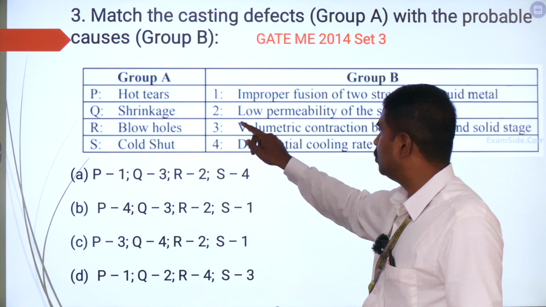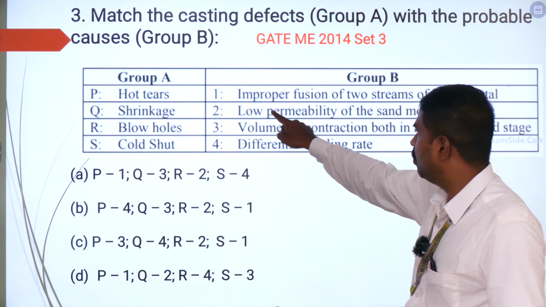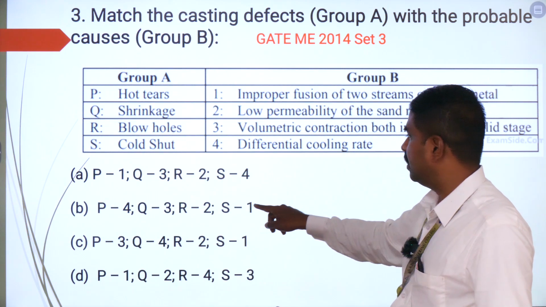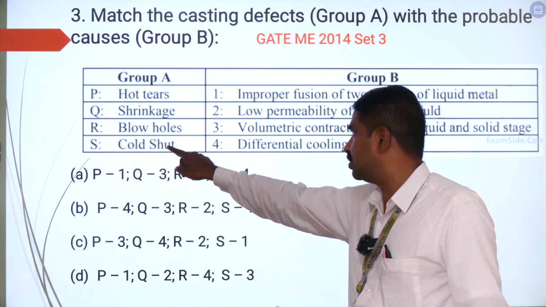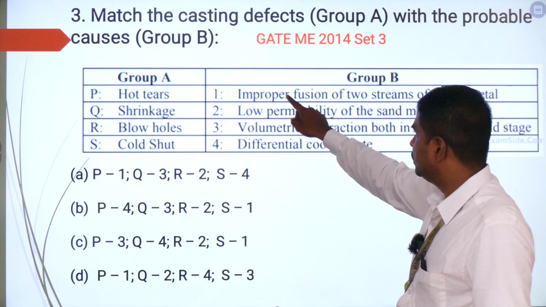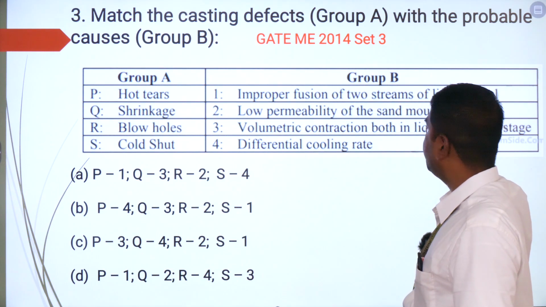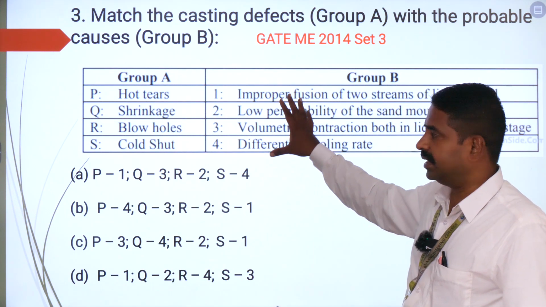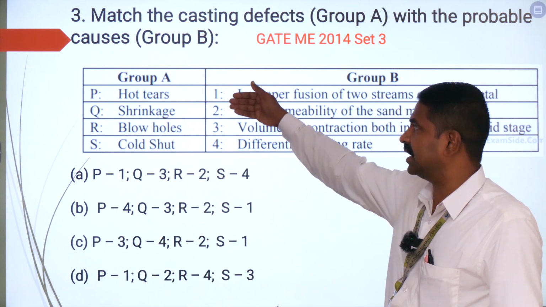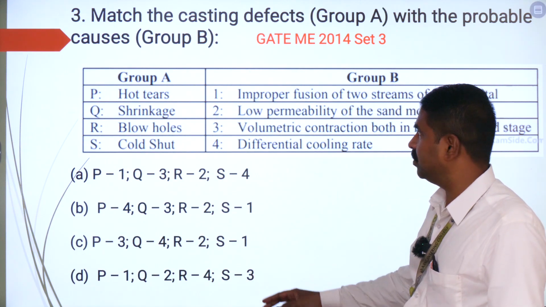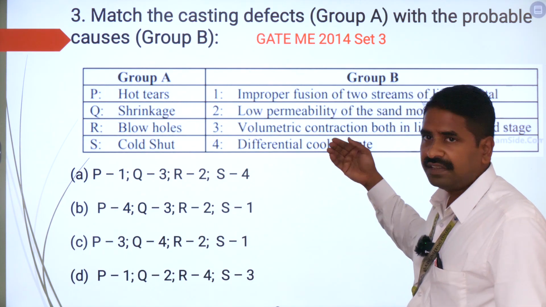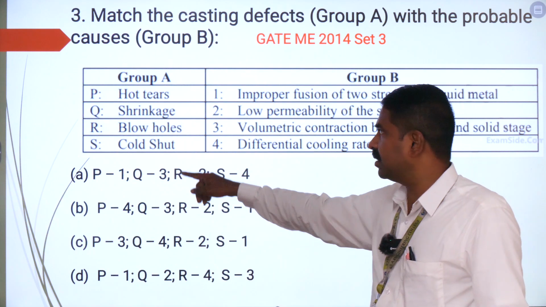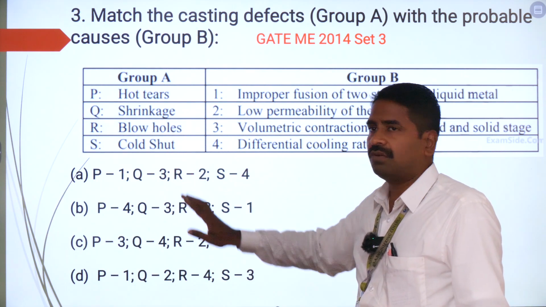Then blowholes, it is going to be reason 2. So blowholes are caused due to low permeability of the sand mold. And final defect is going to be cold shut. The option is going to be 1, which is improper fusion of 2 streams of liquid metal. So this is going to be the reason. The reasons are matched with their correct defects, and you can see over here. I repeat once again, RTS are caused due to differential rate of cooling, followed by here Q, then blowholes, then cold shut.